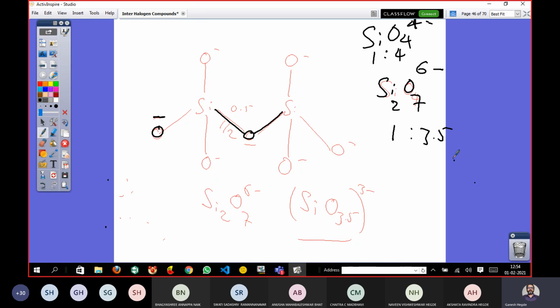Now to balance the 6 minus charge, I can put any ion here. If I put different ions, then there are different species, there are different silicates. So there are some varieties again here in the class of pyrosilicate. Now, what are the potential things here? There are so many potential here.